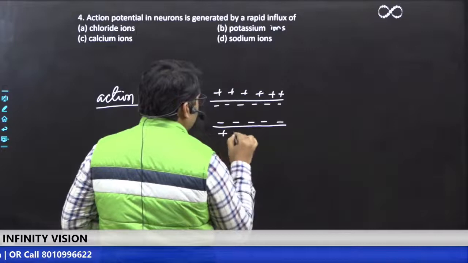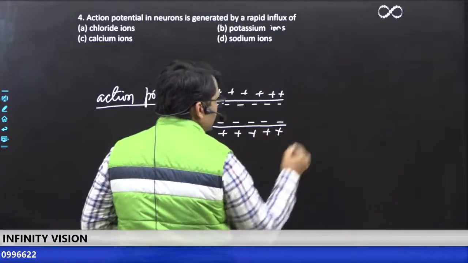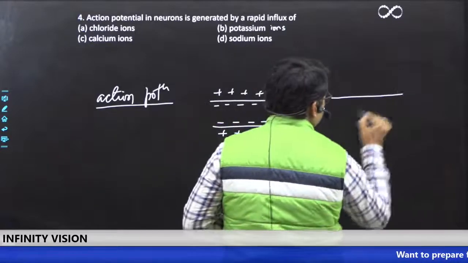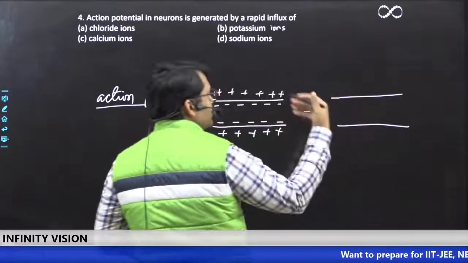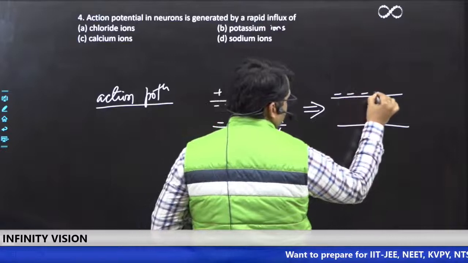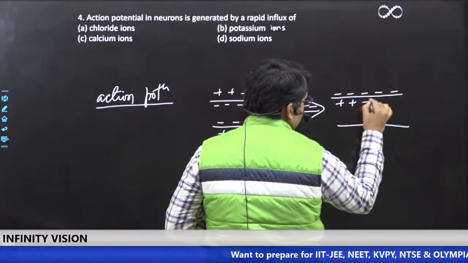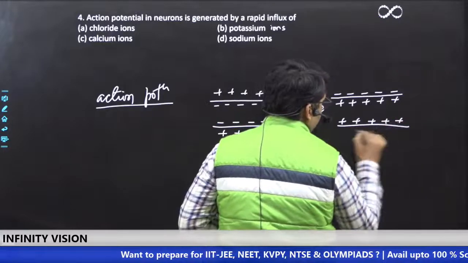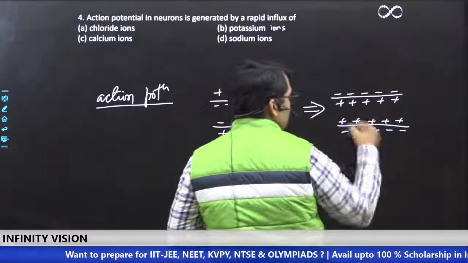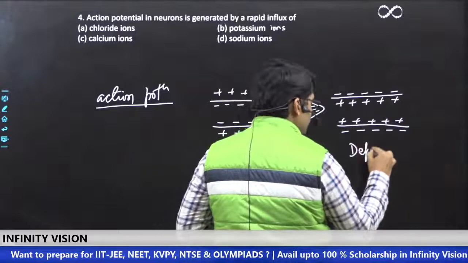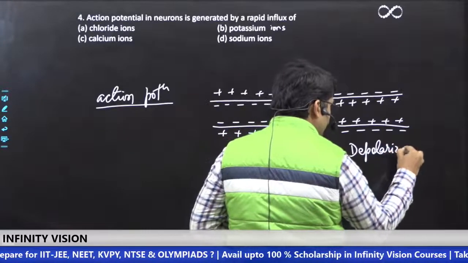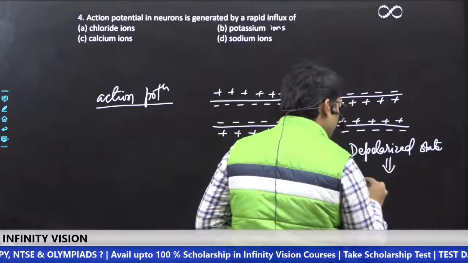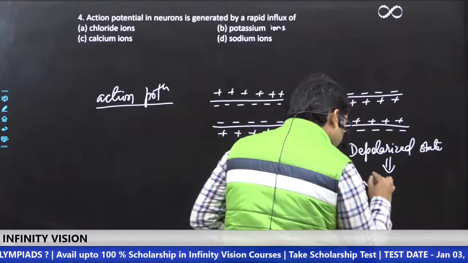If by any chance this charge is reversed, that is negative outside and positive inside, then such a condition is called depolarized state, and this is what we understand as impulse.